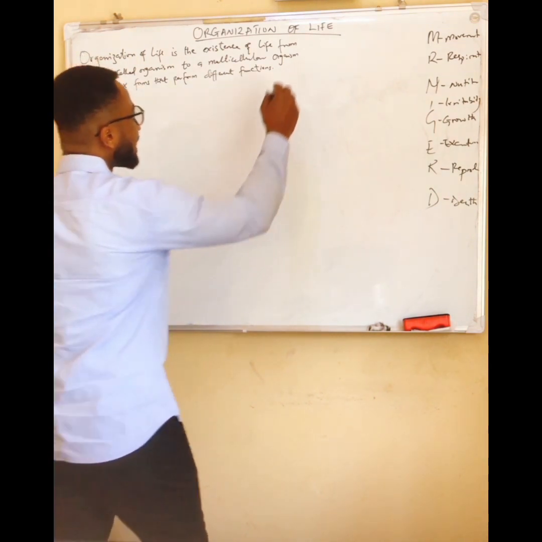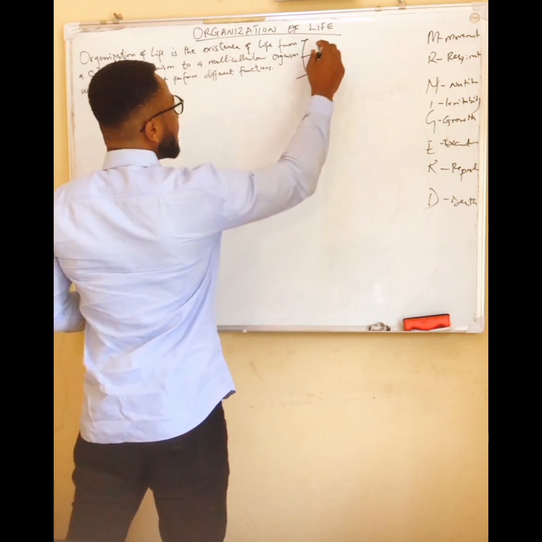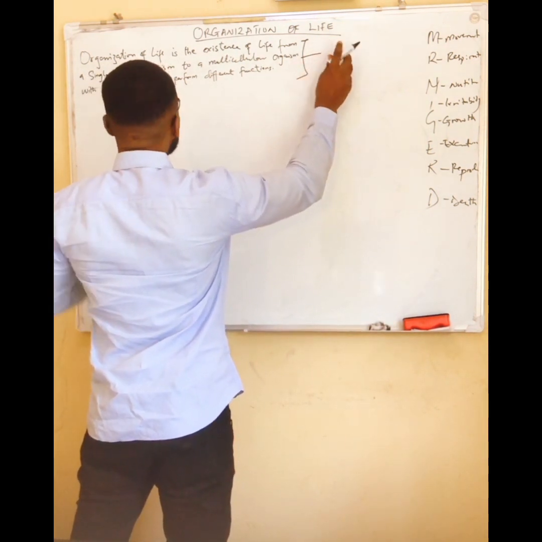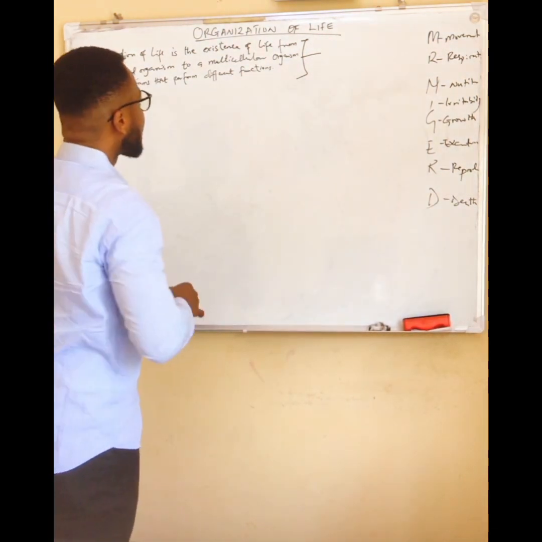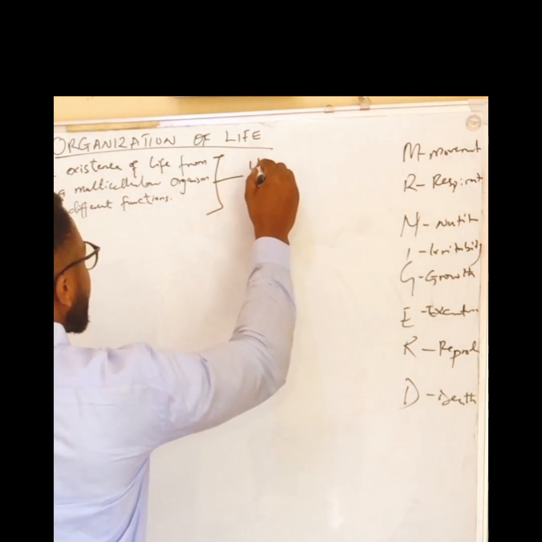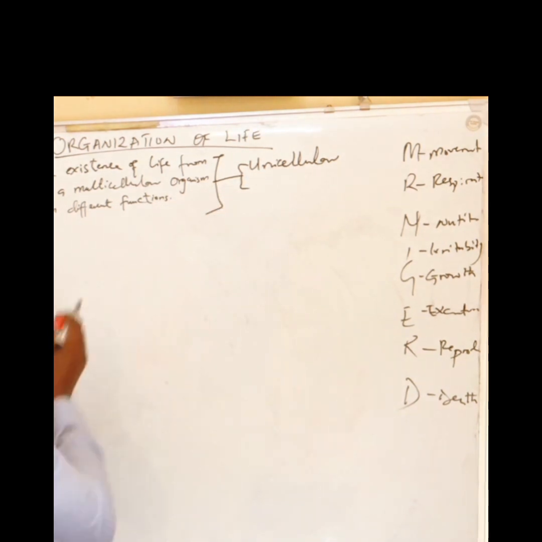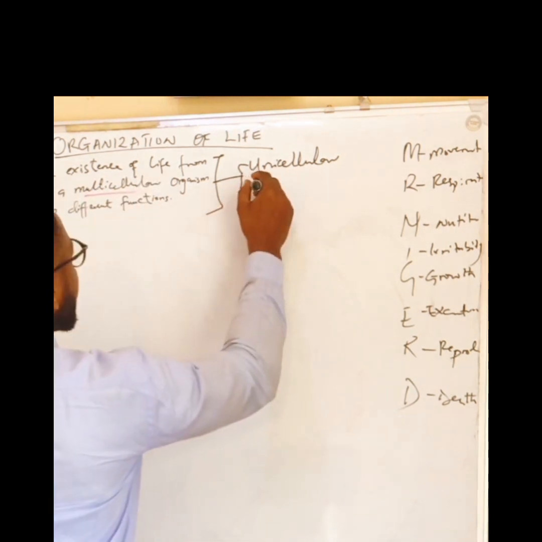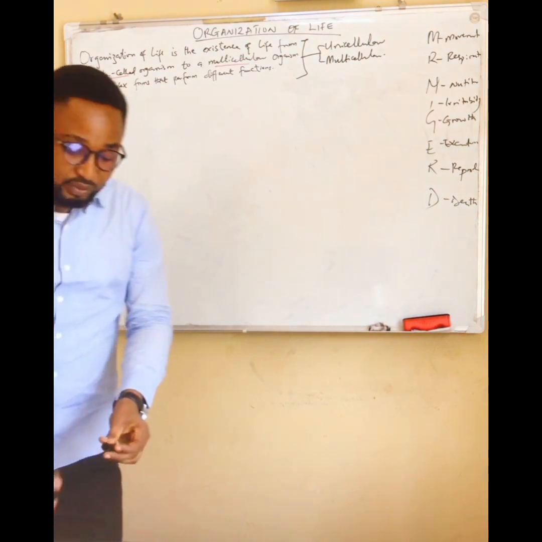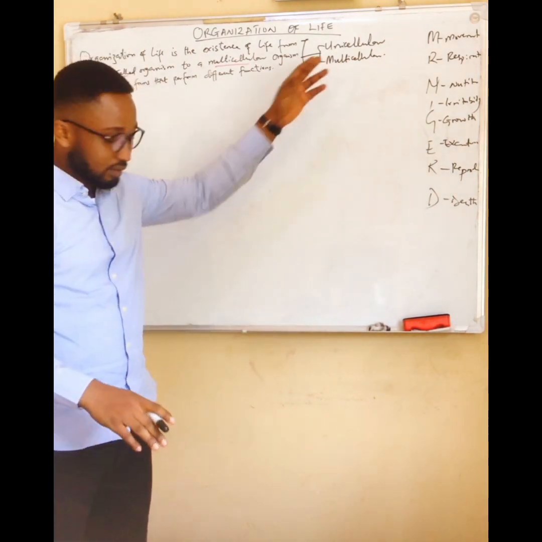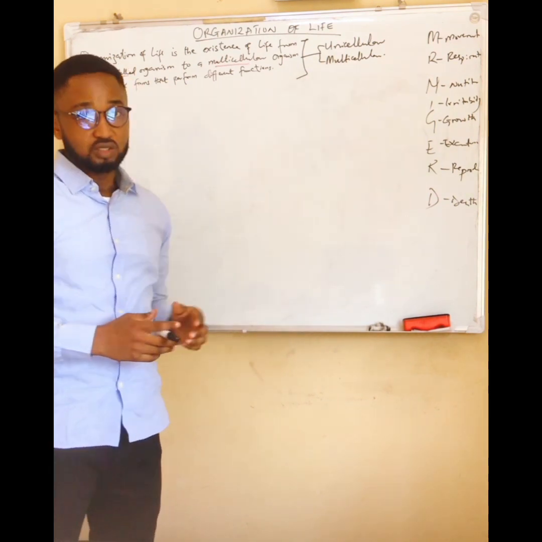Also recall that we said that organisms that exist as a single cell are called unicellular organisms, while organisms that exist with more than one cell are called multicellular organisms. So that simply tells us that some organisms can exist alone as unicellular organisms, while some require several cells coming together to form that organism, which we call the multicellular organism.